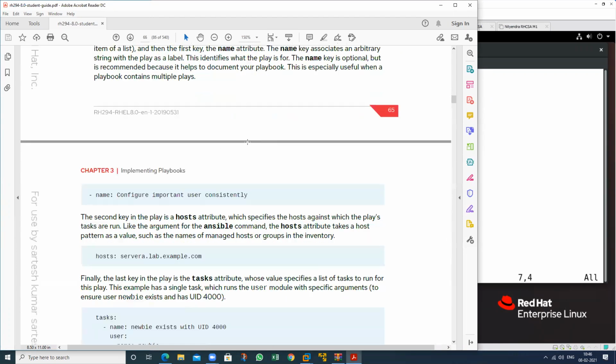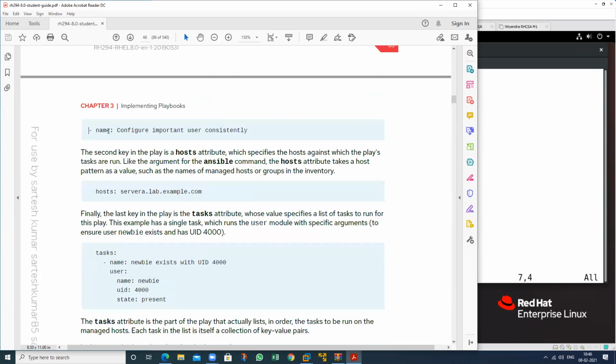See here. So this is name, and I want to define the label for this. This indicates what type of task. So if you want to configure an important user consistently, give any label here. So this is my key and this is the value, that is also known as a label, that is also known as a comment.